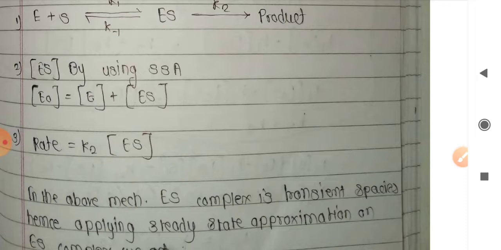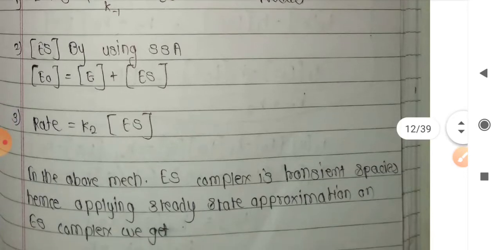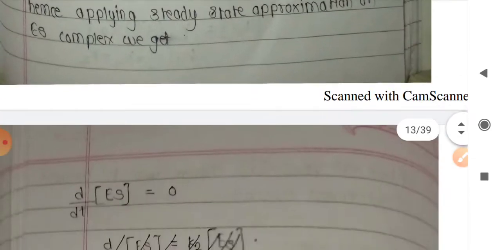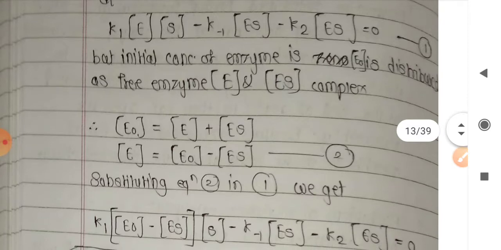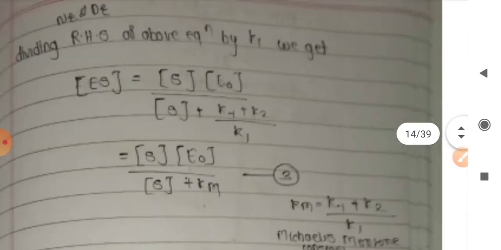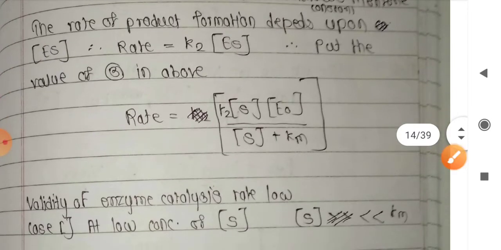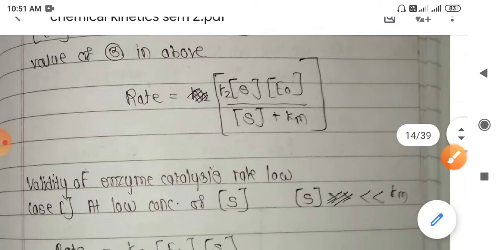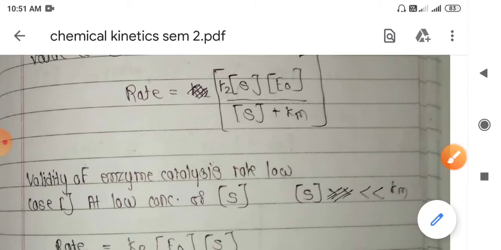Practically we are not going to get that concentration from the given reaction condition. So we have converted that equation into the form where we can get the initial concentration of enzyme. Once we substitute those values in the steady state approximation equation, we get the rate law for this enzyme catalysis reaction as R equals K2 into E0 into S divided by S plus Km. So this is the rate law for the enzyme catalysis.